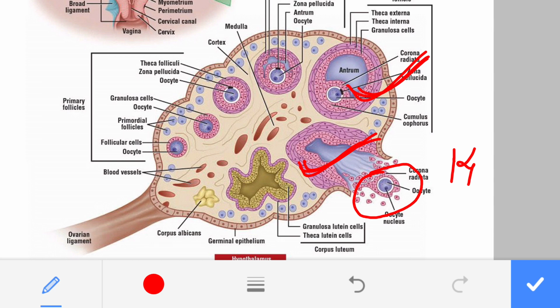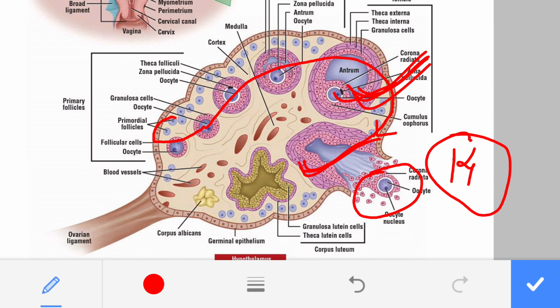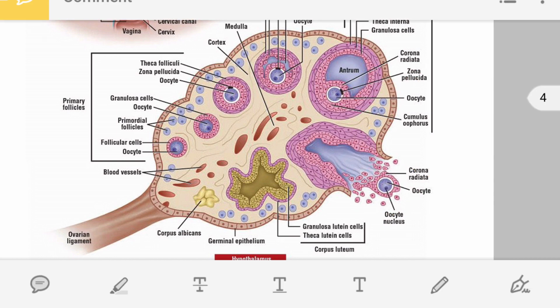14. But we should not misunderstand that the progression from primordial to primary, secondary, and Graafian follicle happens in 14 days. It is not like that, that in 14 days this Graafian follicle has developed.